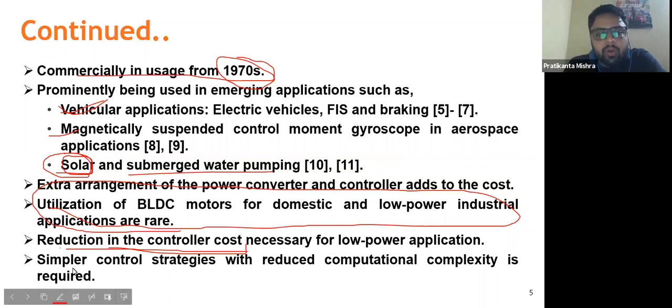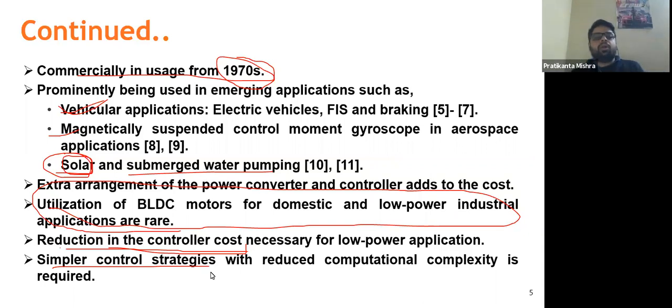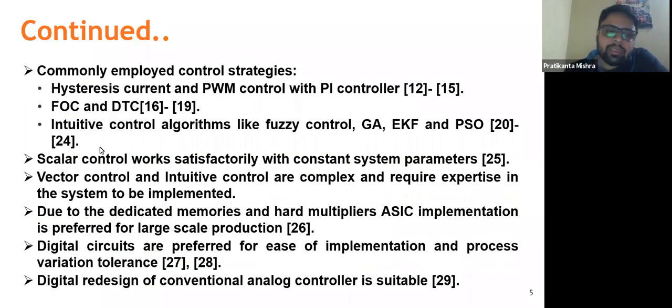Simple control strategies are the foundation, or we can say the backbone, of a low cost controller. Moving on to the next slide. What are the conventional controls?